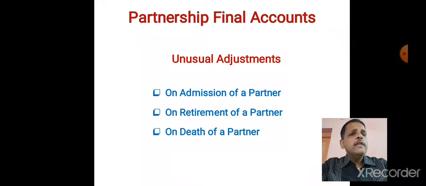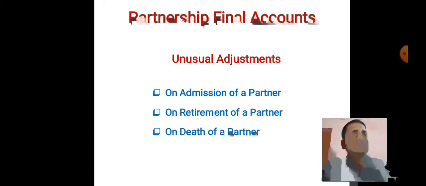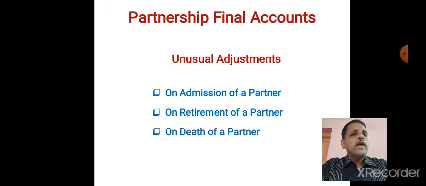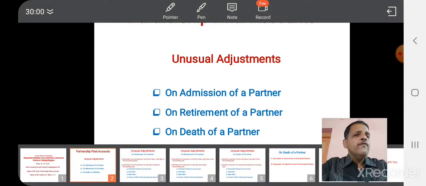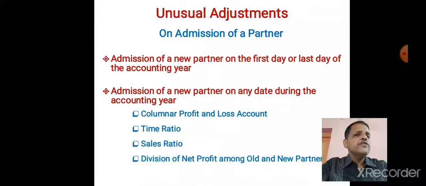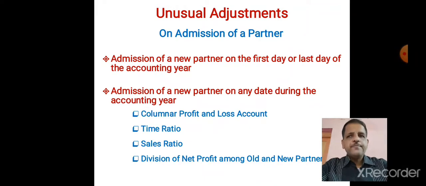Now, in this particular lecture, we are going to see what accounting treatment we have to give in case of admission of a partner, retirement of a partner, and death of a partner while preparing partnership final accounts. Now, let us see the first situation, admission of a partner.